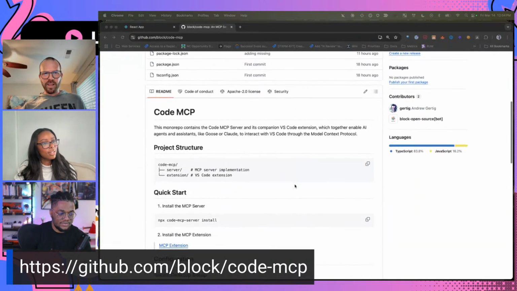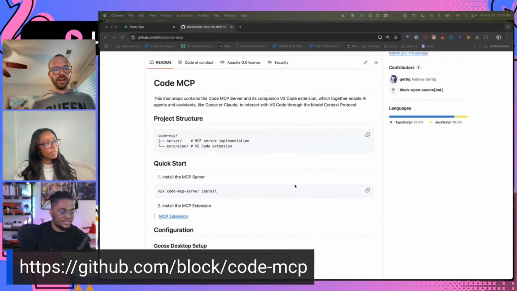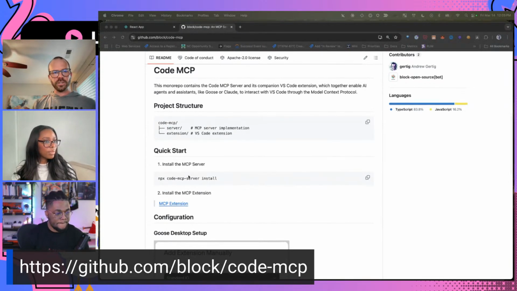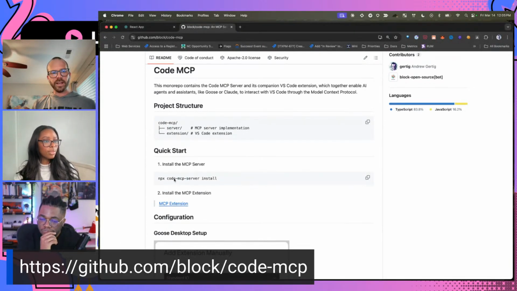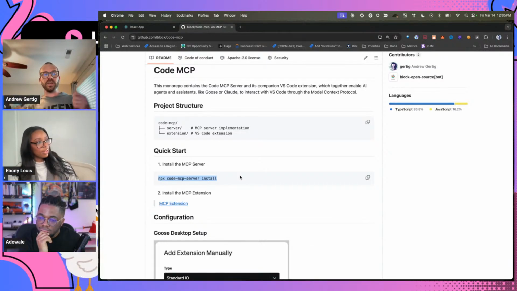There is a couple things to call out here. When you are interested in installing this, it's going to be two things that you have to install. You need to install the MCP server itself, which is running this command, npx code-mcp-server install, right? And then what that will do is actually go through and it will install this NPM package globally for you on your machine. And it will actually then run through and attempt to install itself in Goose.